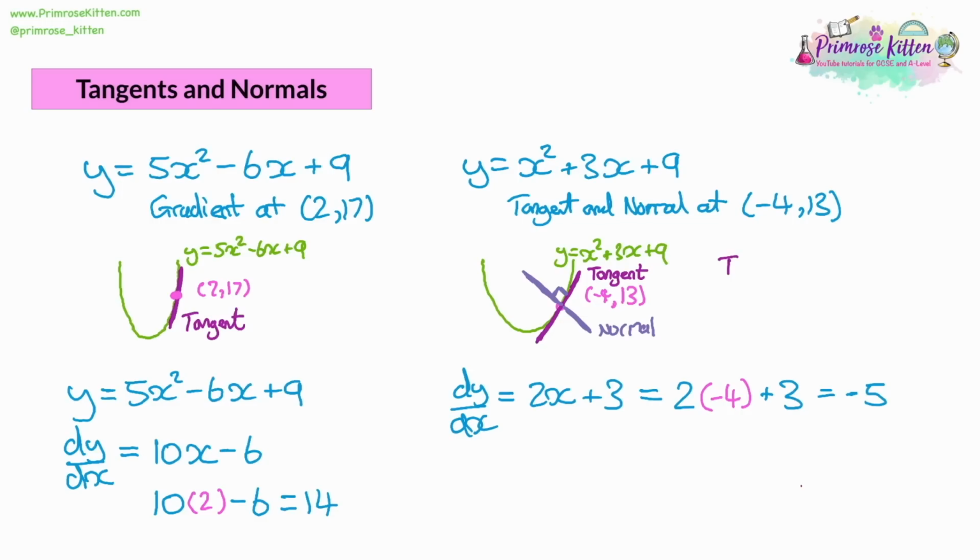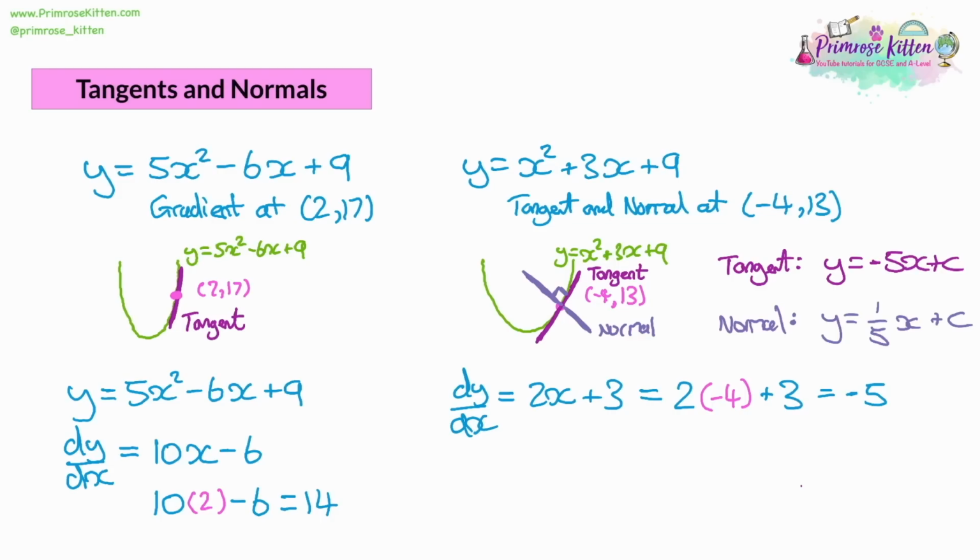So then for the tangent, we can say its equation is y equals -5x plus a constant. For the normal, we can say the equation is y equals a fifth x plus a constant. What we've done for the gradient of the tangent is just have that same number, -5. But for the normal, we've taken the negative reciprocal. The negative reciprocal means that you flip the fraction upside down and you reverse the sign. Reversing the sign of the negative gives us the positive. That's why it's a positive fifth. And flipping the fraction upside down, well, -5 could be written as -5/1. So if you flip it upside down, you get a fifth.